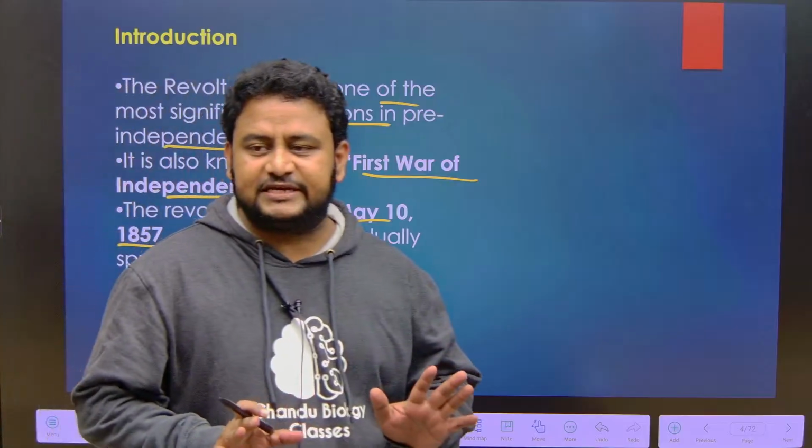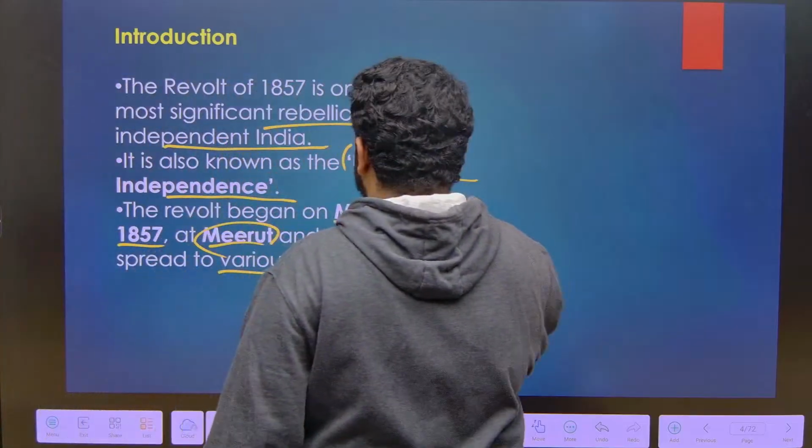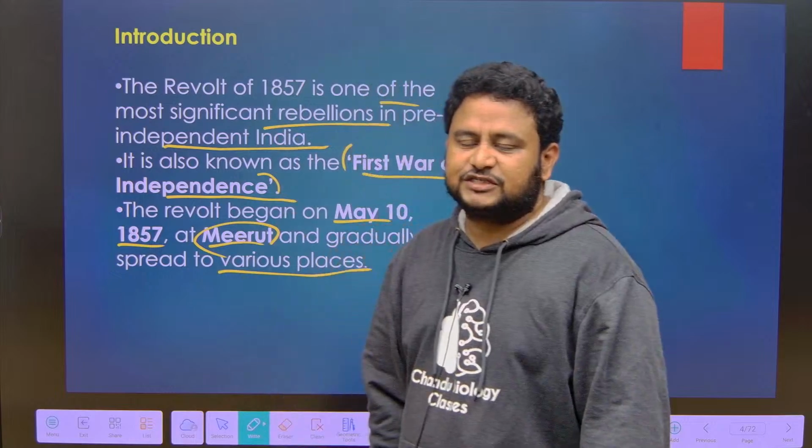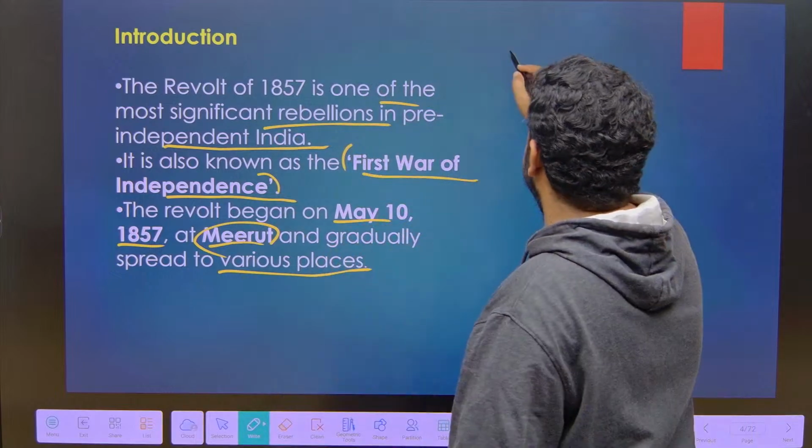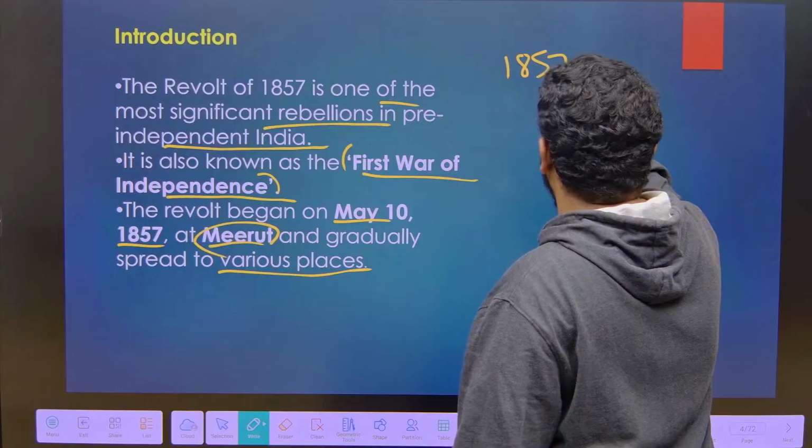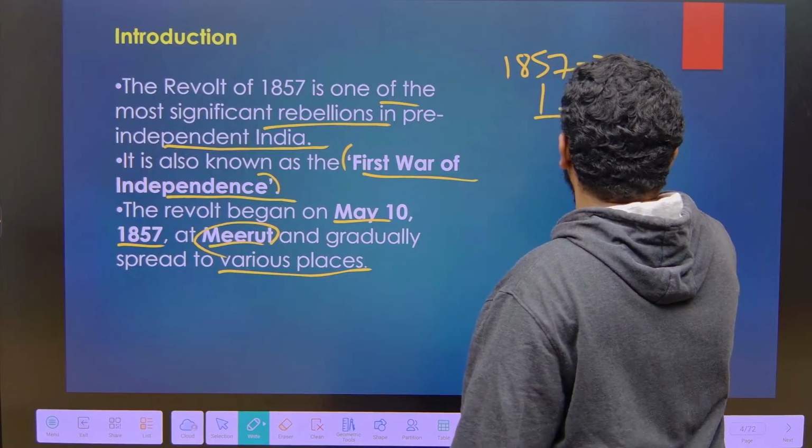And another important thing is, here you can see, it is also called First War of Independence. Like this, the 1857 revolt is called by various names. The first thing is, it was called Sepoy Mutiny.